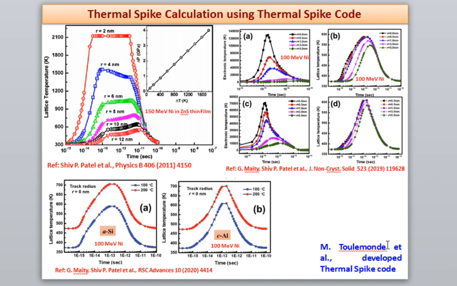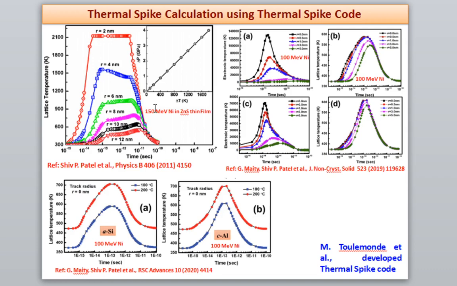He is a pioneer, a living legend. I have interacted with him many times. He wrote the thermal spike code, and it is freely available on the internet. Anybody can download and use it to estimate the temperature. Here, for example, I have taken 150 MeV nickel ions on a zinc sulfide thin film. We bombarded this zinc sulfide target with 150 MeV nickel ions.